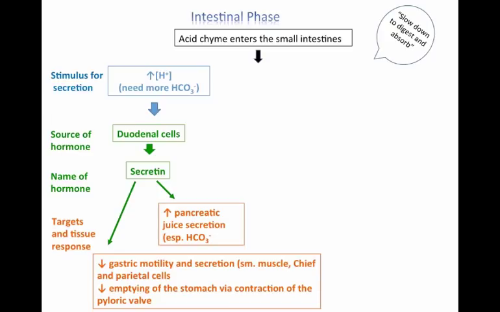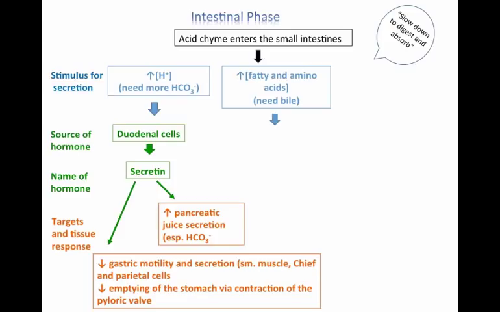Also, another important thing that enterogastrones do is reduce the rate at which contents leave the stomach and move into the small intestine by causing contraction of the pyloric valve or pyloric sphincter. So this allows the acidic chyme from the stomach to dribble into the small intestine rather than to be dumped all at once, so that there's plenty of time to digest it.